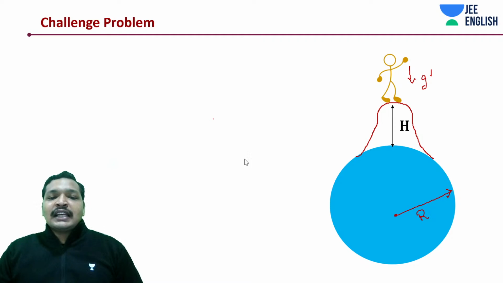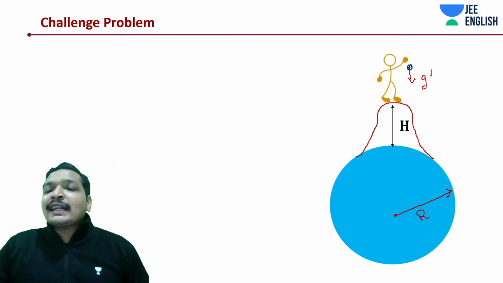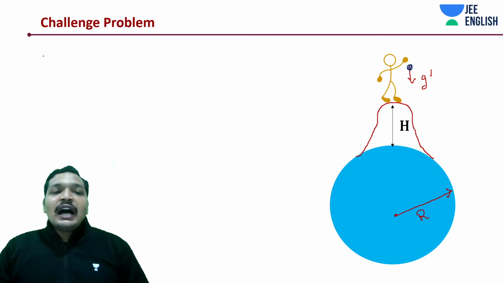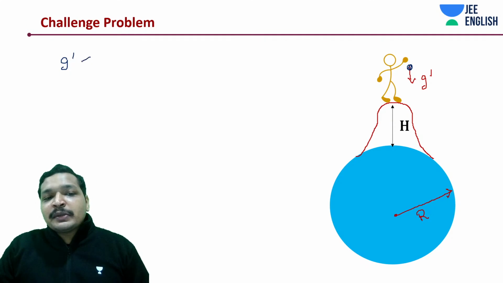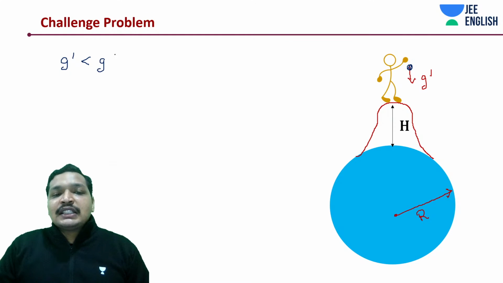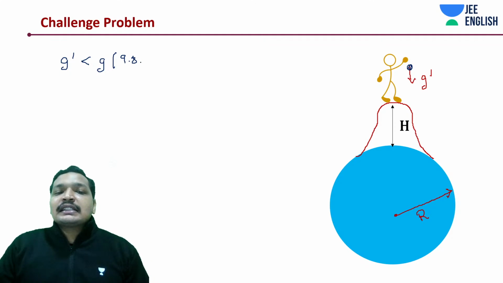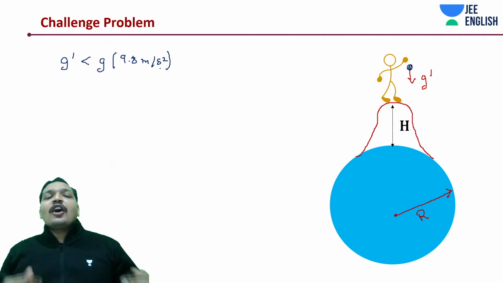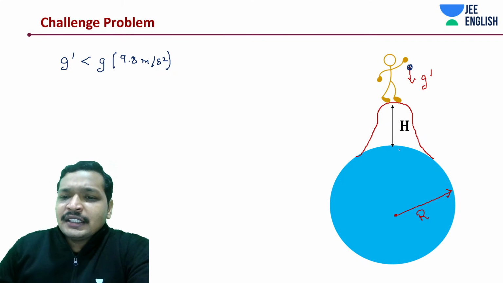The gravitational acceleration, let's say you are dropping a ball over here. It's not going to experience G. It is going to experience some G dash. And what is this value of G dash? G dash is going to be less than your G. How much is that going to be? Now comes the question. How do you measure this?